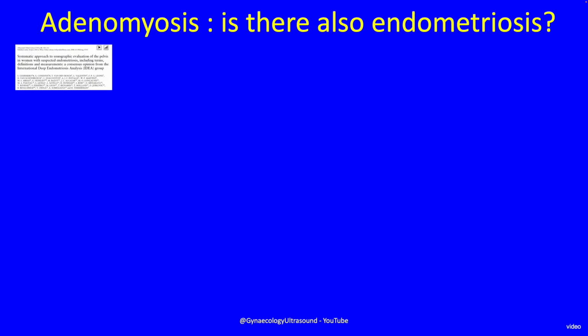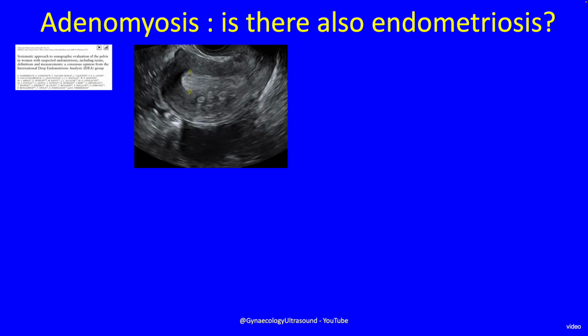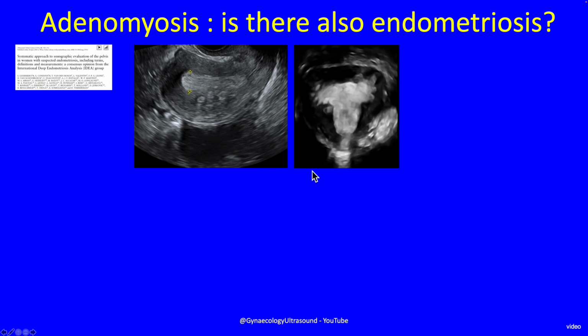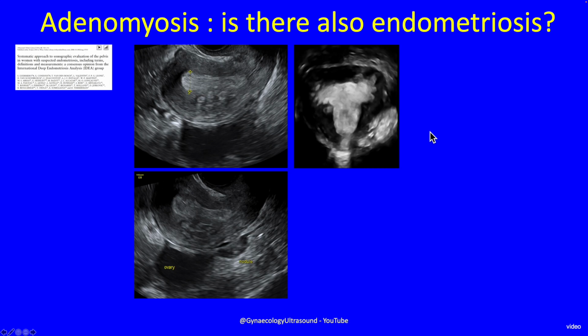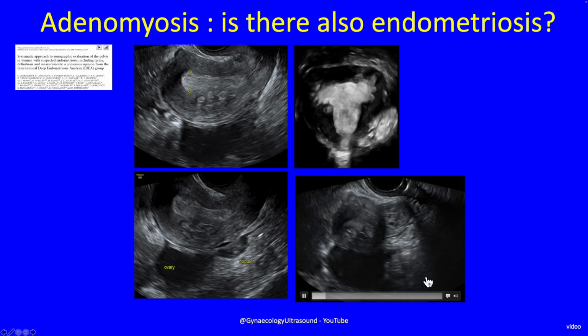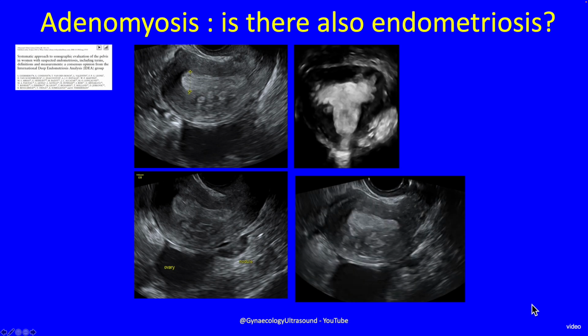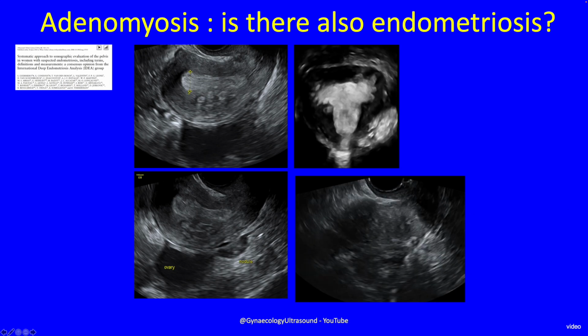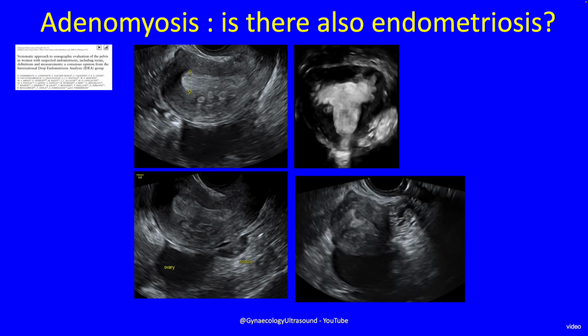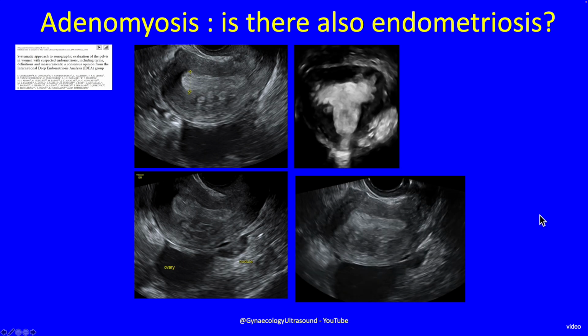The other thing that you must consider, if you've just diagnosed adenomyosis, is whether there is also endometriosis. And again, going back to the IDEA classification, in this case I diagnosed adenomyosis. We can see these islands of endometrial tissue in the myometrium, a very disrupted endomyometrial junction on 3D, and then also an ovarian endometrioma, a bowel nodule, and some deep endometriosis in the ligaments. And I'll just show you that on a video clip. So adenomyosis, an ovarian endometrioma, bowel nodule, and ligament deep endometriosis. And the association between adeno and endo is very common.